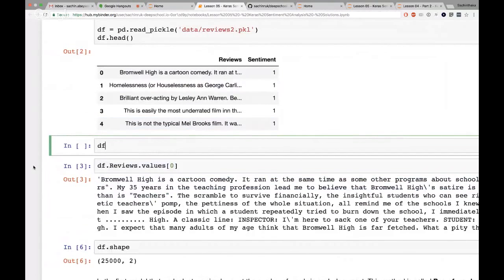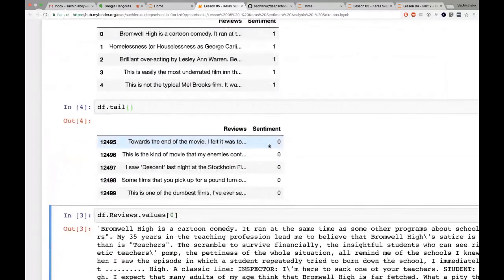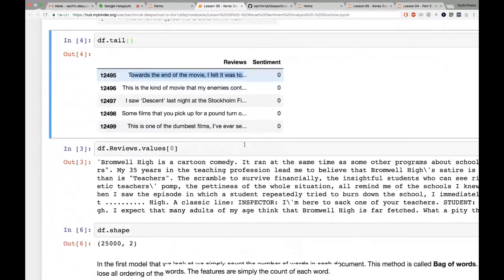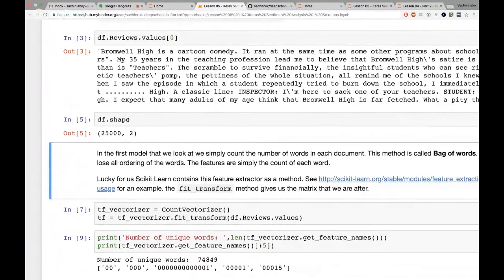This pandas data frame contains all the data that we need. And just to show you that I do in fact have negative reviews, I'm going to show you the last few. The last one has a sentiment of 0. Towards the end of the movie, I felt it was, so you can see it's starting to be a negative review. Looking at the shape, we have 25,000 documents, each with a 1 or 0 label. In this case, we will use some scikit-learn functions.